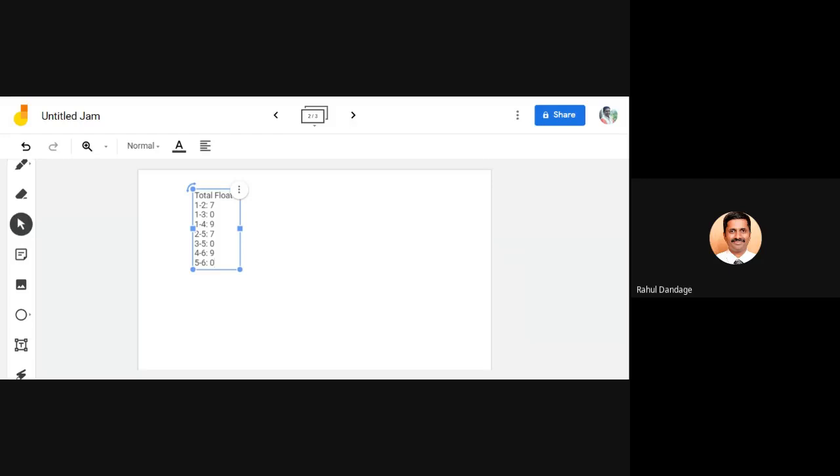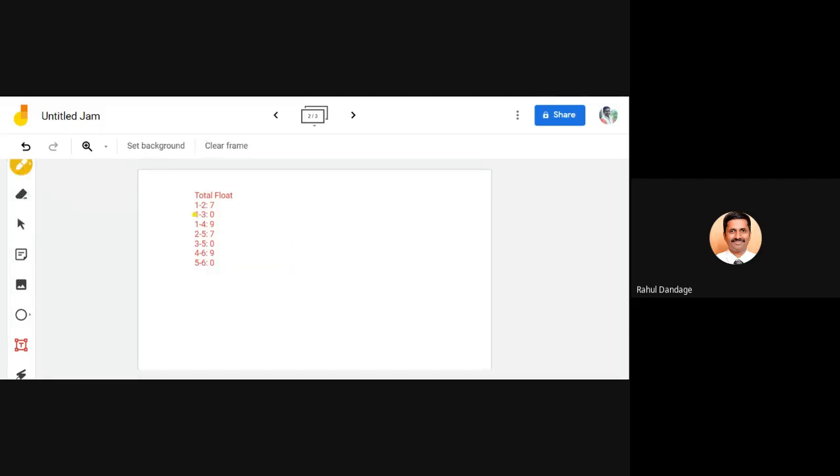So most important is what? We have these values 1, 3, and a few values which are the activities on the critical path.